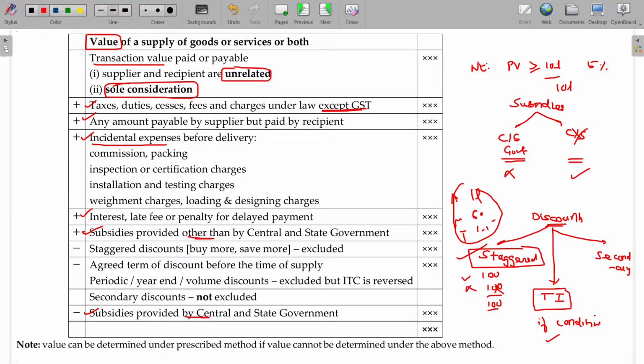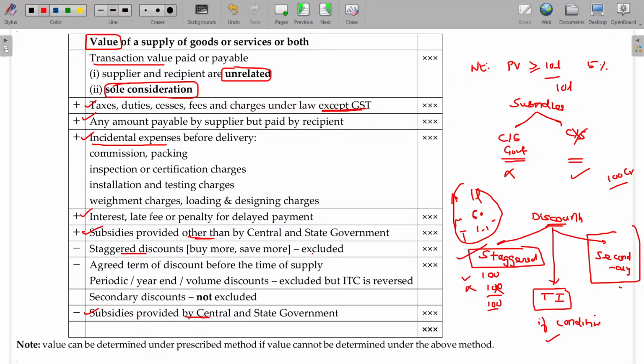But if the supplier reaches more than 100 crores turnover, in order to celebrate that 100 crores turnover, they offer all their buyers a discount. Or they reached 25 years of service, and in order to celebrate, they offer some discount as they wish. There is no such condition available in the tax invoice. Then this is called a secondary discount that will not be deductible. That is also forming part of the consideration. Hope you will now be able to understand.